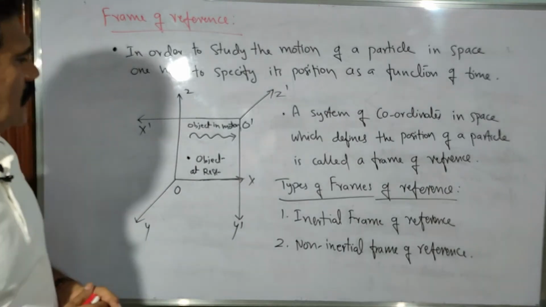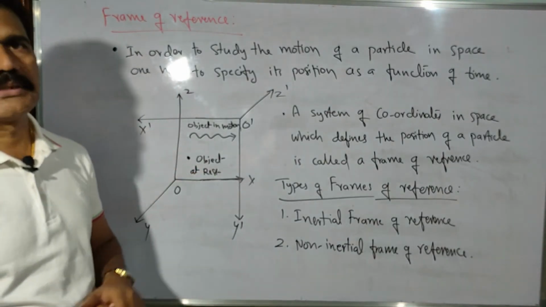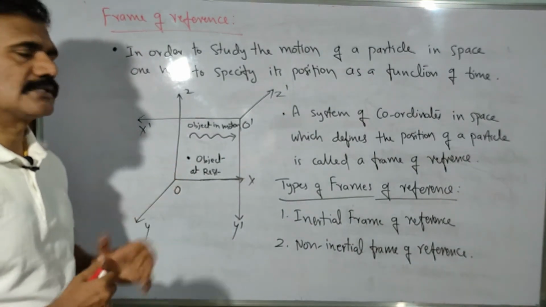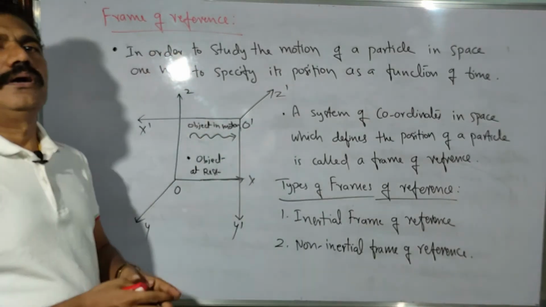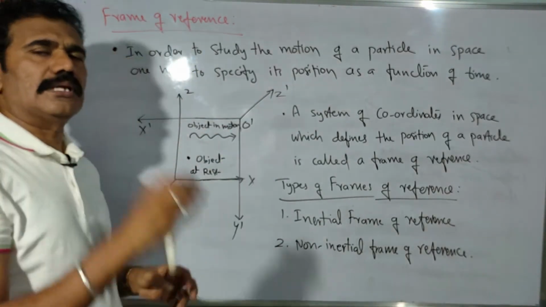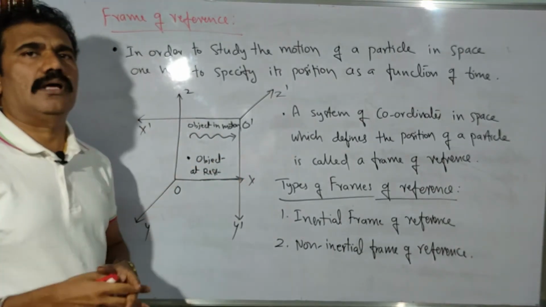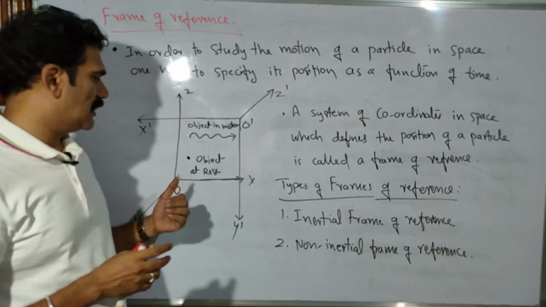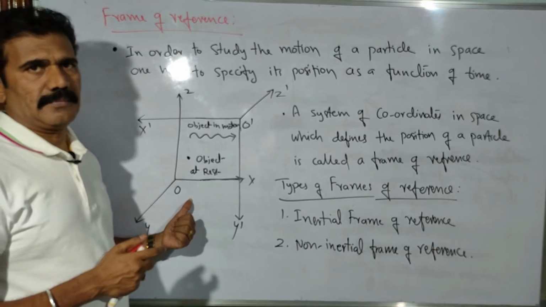Now let us consider 2 examples here. One example is an object at rest in space. How do you measure that object at rest in space with respect to this observer O? We cannot just say where it is. Without a reference, it is not possible to give the exact location or position measurement. First, what you have to choose is a coordinate system with the origin at an observer, right?